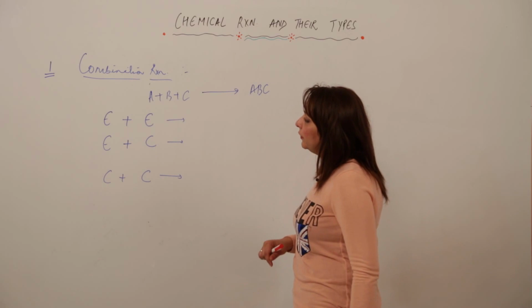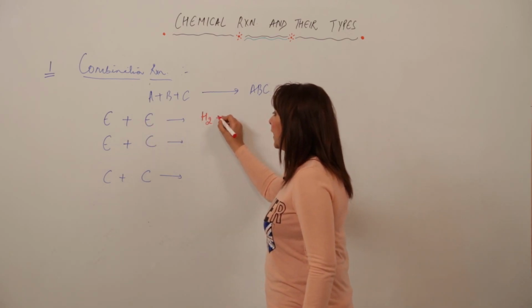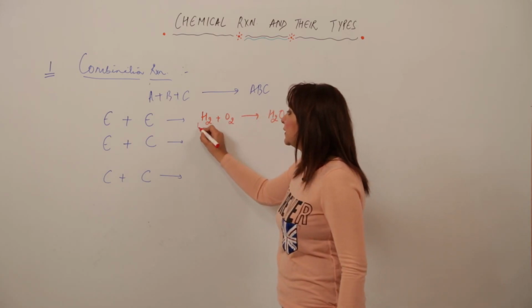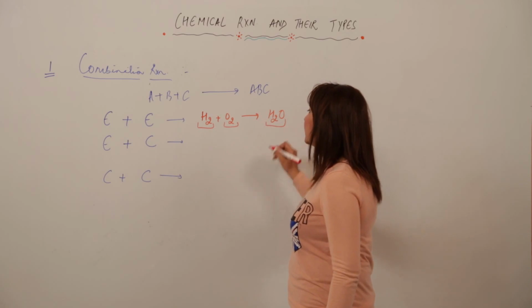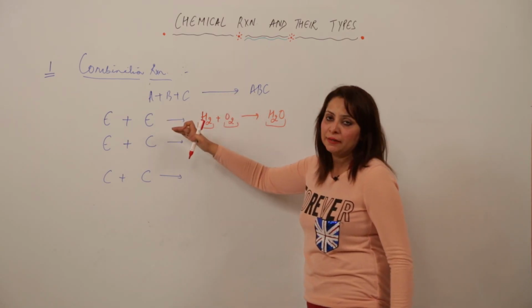So we will have an example in which we are using the elemental states. For example, I am taking H2 plus O2 forms H2O. See, this is an element, and this is a compound. So this is the combination at element level, right.